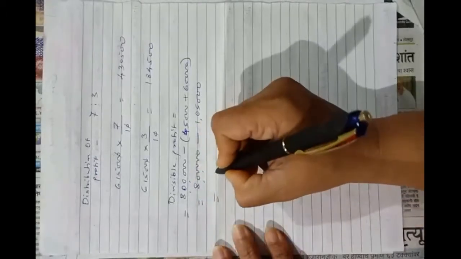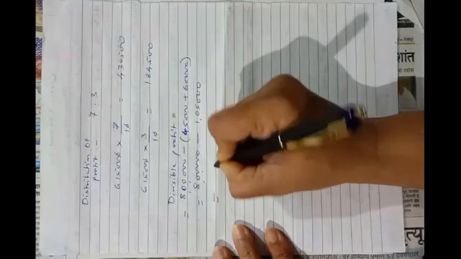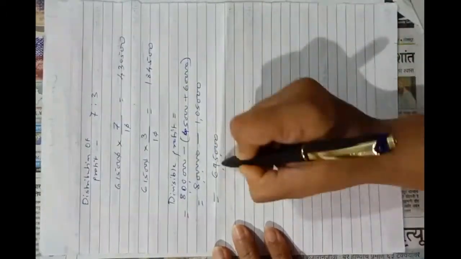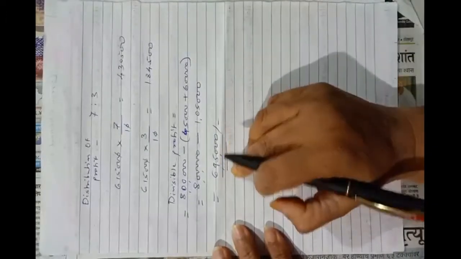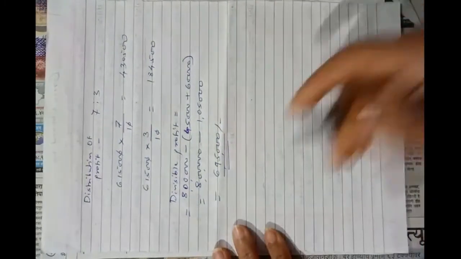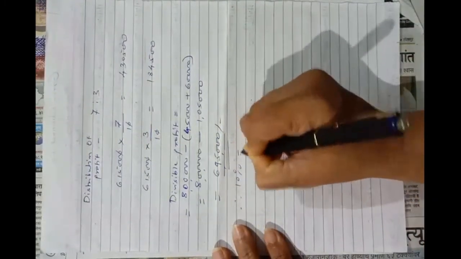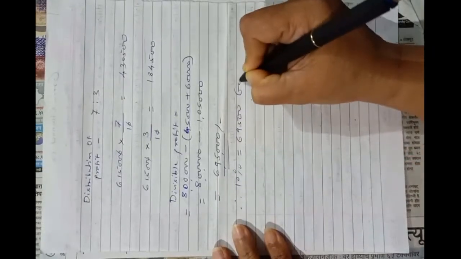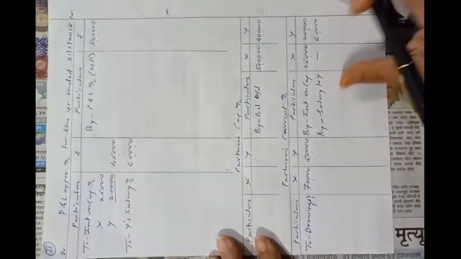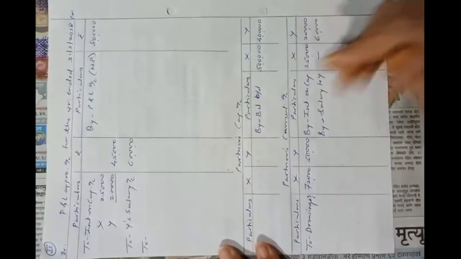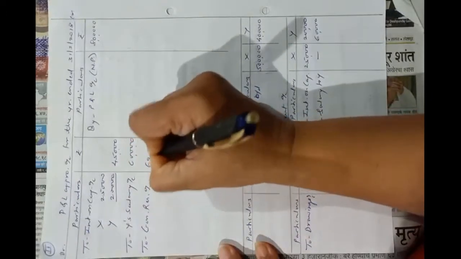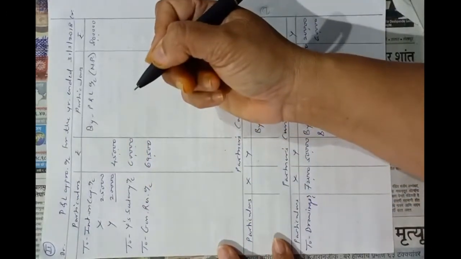So the answer is 6,95,000. Correct, 6,95,000. And now 10% of 6,95,000, that is 69,500, will be the amount of general reserve. So now we will transfer 69,500 to general reserve. So here, to general reserve account 69,500, as per our working note.